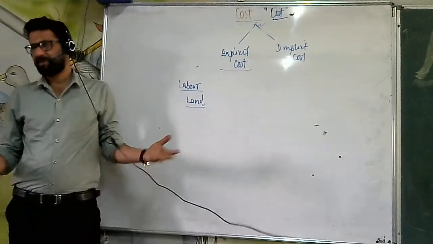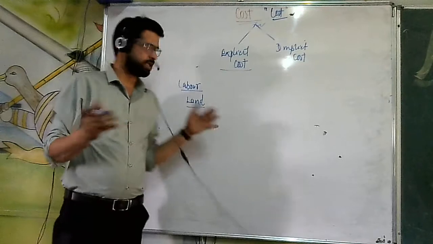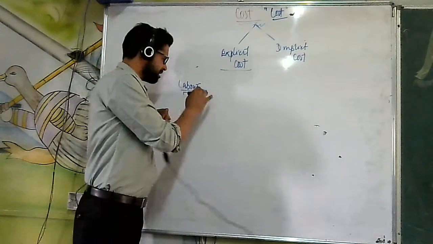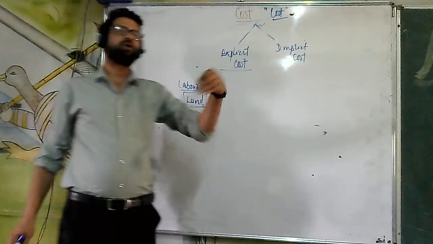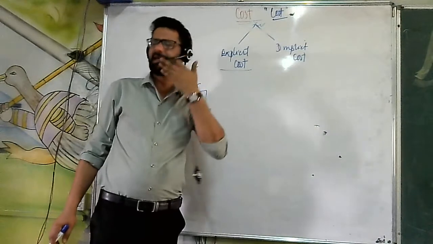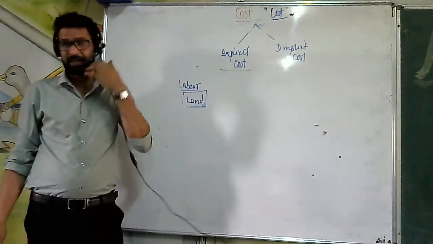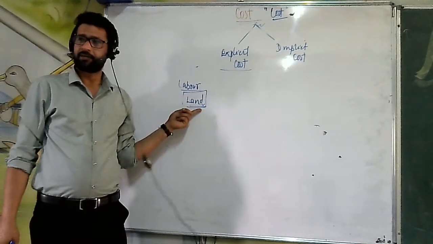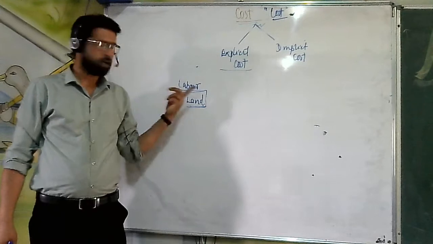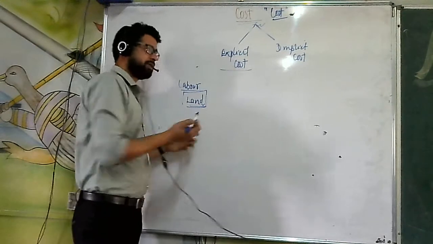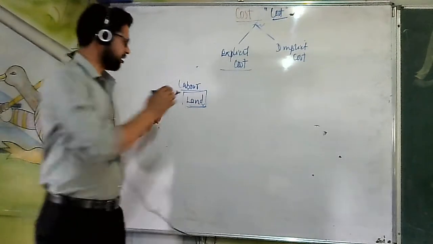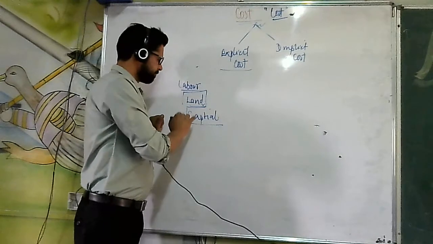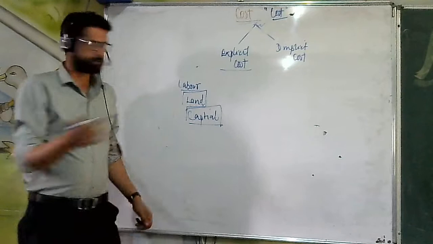You want to start up a business, and for that you need land, okay? When in case this land is not yours, you are going to hire it from any other person, and that means you have to pay the rent for that, okay? Or you are going to start your business, you need capital for that. There can be two ways.